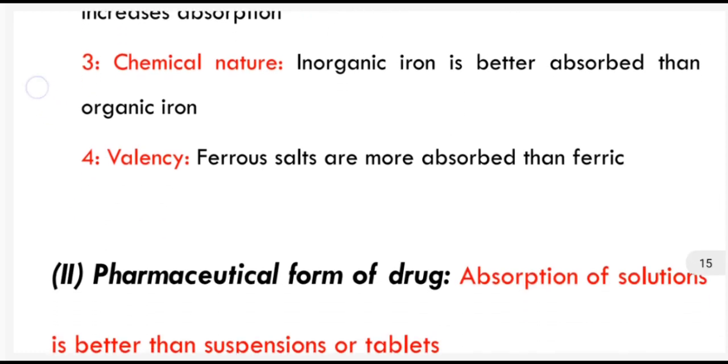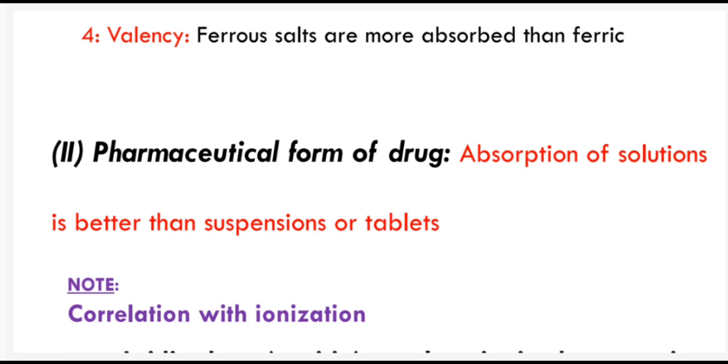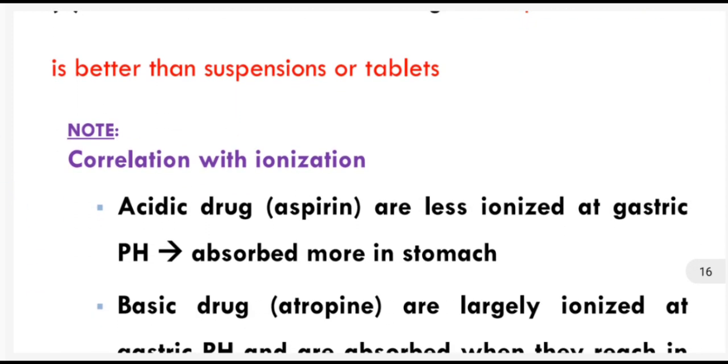Valency: ferrous salt is more absorbed than ferric salt. Pharmaceutical form of drug: absorption of solution is better than suspension or tablets. Solution is a mixture of micromolecules, smaller particles. Suspension is a mixture of macromolecules. So absorption of solution is better than suspension.